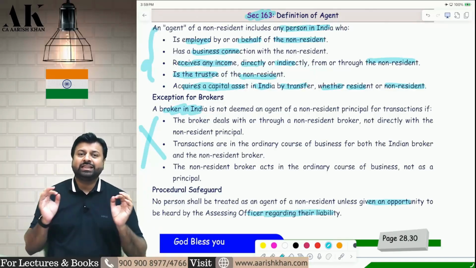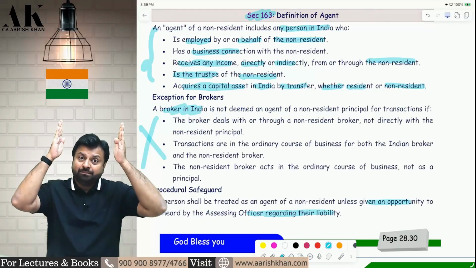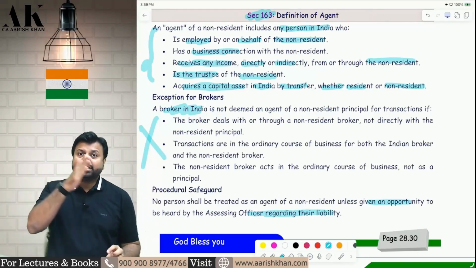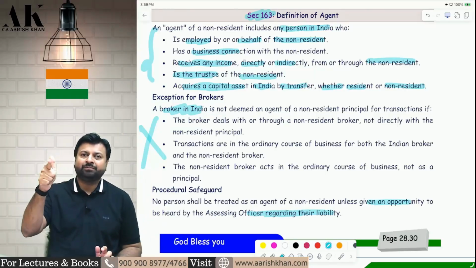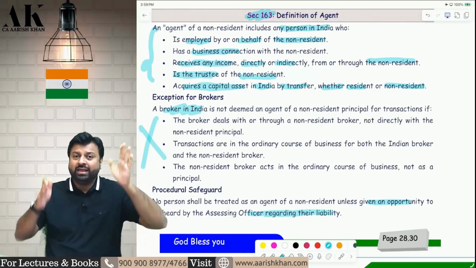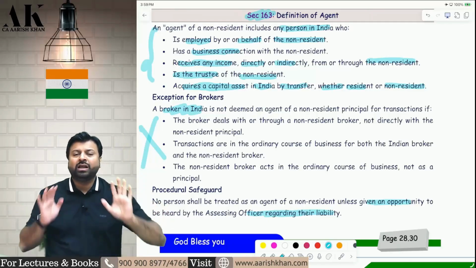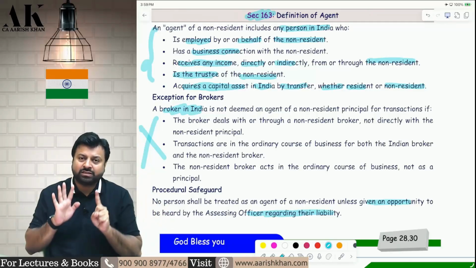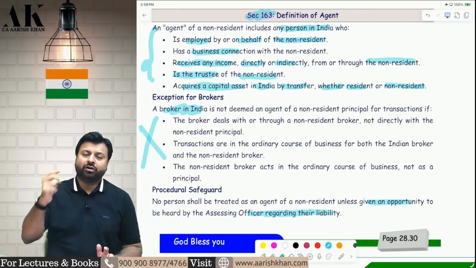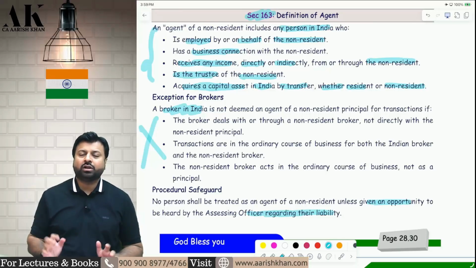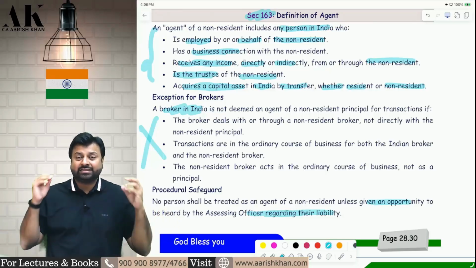One more thing I am promising to all my dear students of South India: I will be making one chart also, a comparison chart of all the special tax rates of this chapter: 115A, 44DA, 115AB, 115AC, 115AD, 115C2I, Chapter 12A. I'll be making one comparison chart for you all, so that all the special tax rates are on one page. I will try to do that soon, upload a video, and also share the PDF of the same with you all.